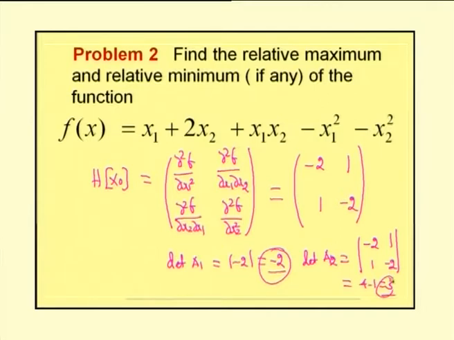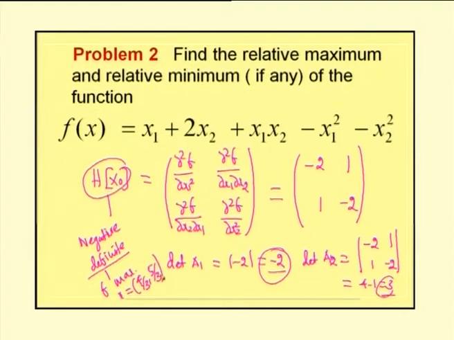Therefore, the corresponding Hessian matrix is negative definite. Since the determinant values of the principal minors are alternating in sign, minus 2 and 3, the corresponding Hessian matrix is negative definite. Since the matrix is negative definite, our function f has a relative maximum value at the point x equal to 4 by 3 and 5 by 3. So, this function has a maximum value at the point x1 equal to 4 by 3 and x2 equal to 5 by 3.